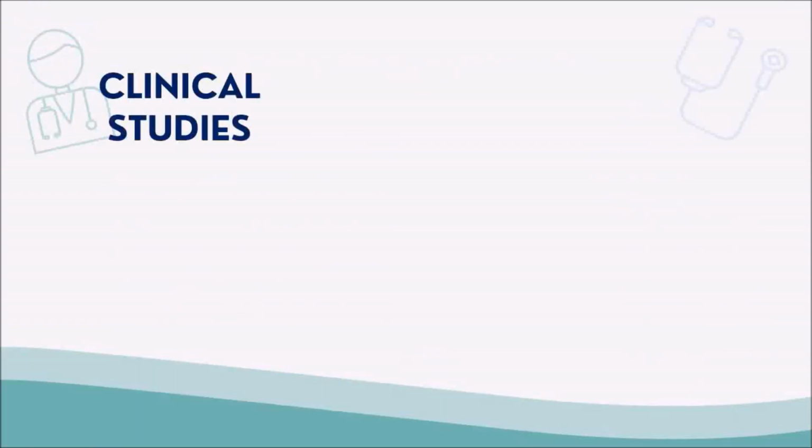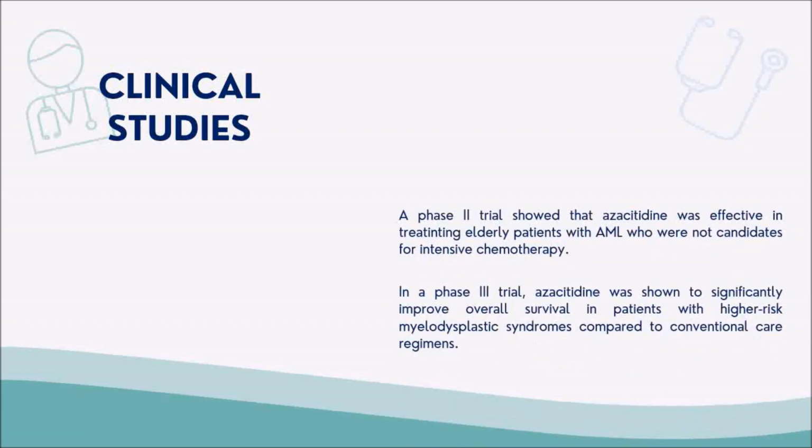In clinical studies, a recent analysis of clinical data suggests that certain genetic mutations may affect patients' response to azacitidine. A phase 2 trial shows that azacitidine was effective in treating elderly patients with AML who were not candidates for intensive chemotherapy. Also, in a phase 3 trial, azacitidine was shown to significantly improve overall survival in patients with higher risk MDS compared to conventional care regimens.